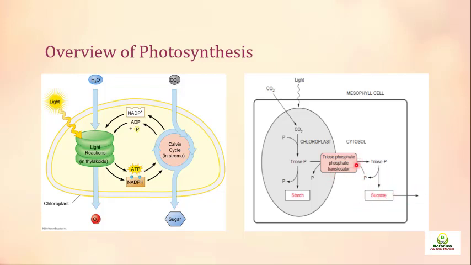So now we have discussed up to the synthesis of triose phosphate, but we haven't discussed the synthesis of starch and sucrose. Now we are going to discuss both processes: how starch is synthesized in the chloroplast, how sucrose synthesis occurs, and what the different conditions are where these two reactions compete. The carbon which is fixed here in the Calvin cycle is allocated either in the form of starch or in the form of sucrose. That's why this reaction is also called the allocation of carbon, or carbon allocation.